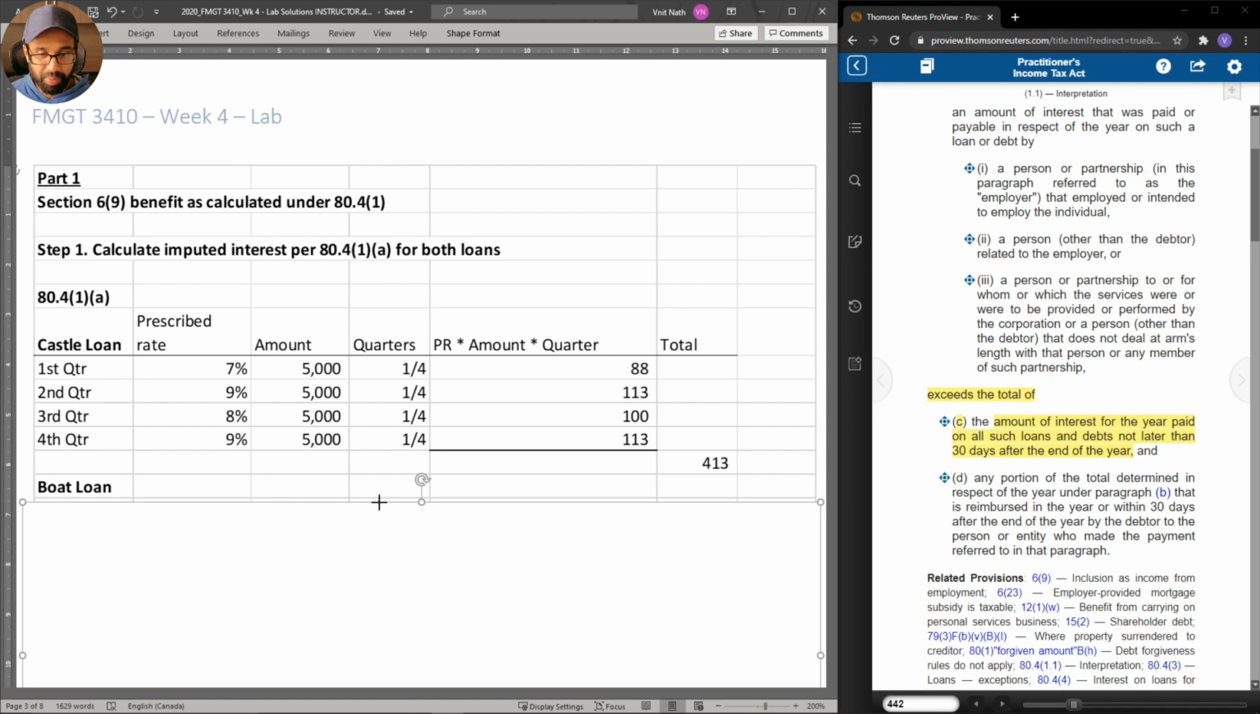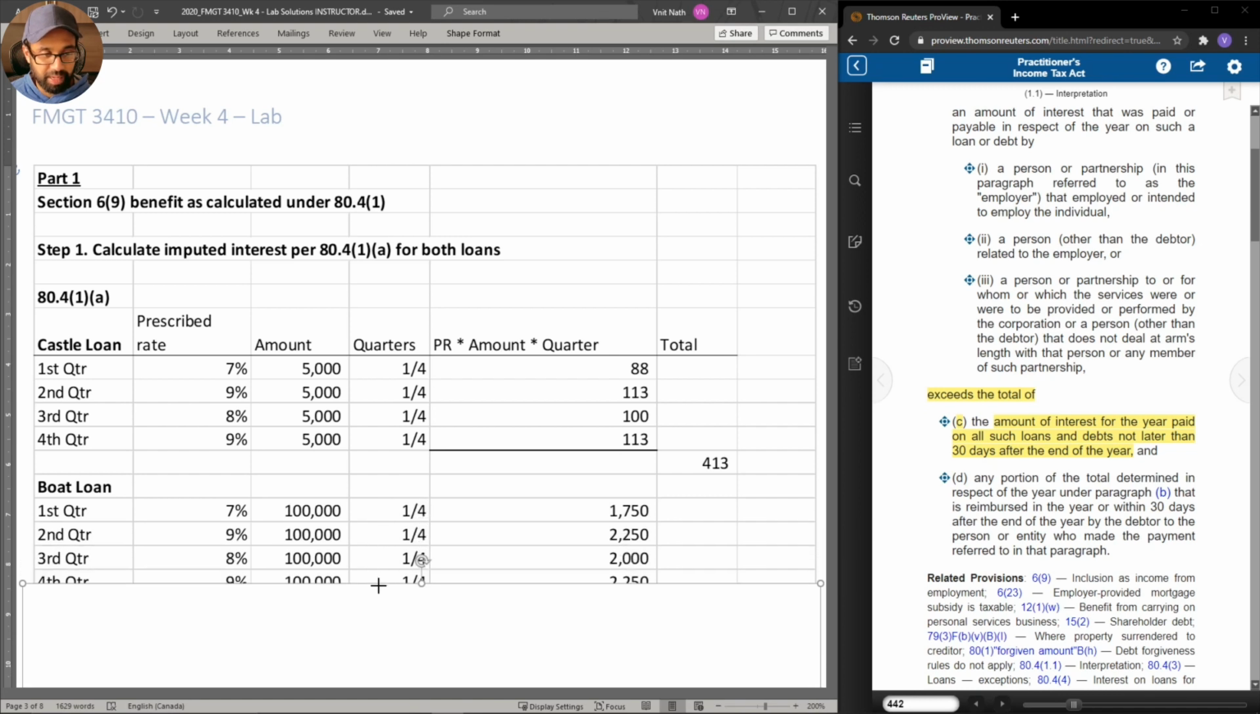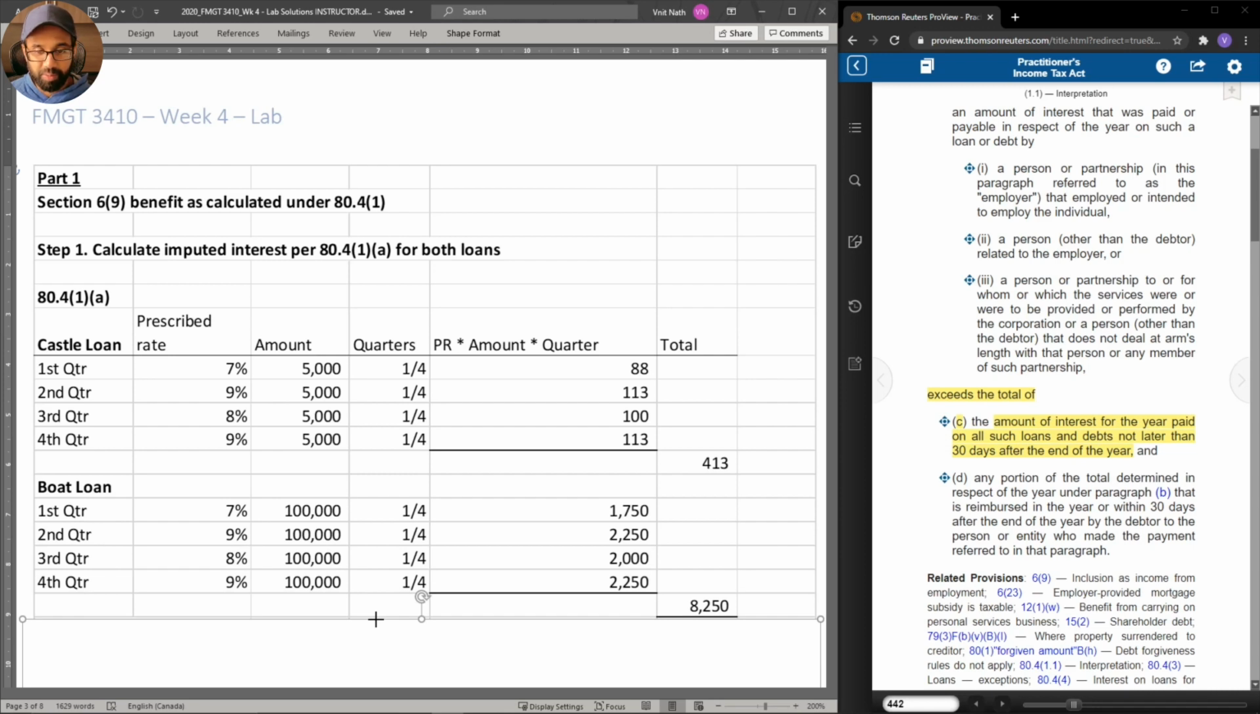If we then take a look at the boat loan, the proceeds of the boat loan was $100,000, but it was made in the same year, so the prescribed rates would be the same, and the subtotal there would be $8,250. If we add up the amount for each loan, we get $8,663.